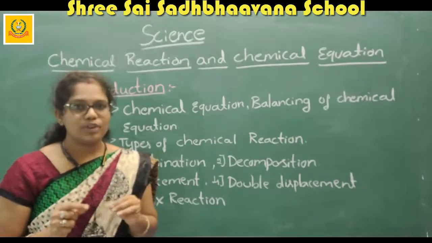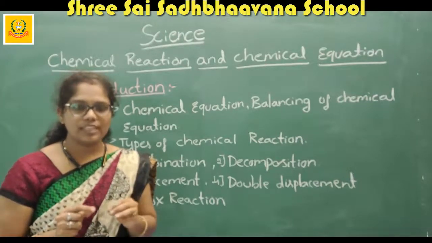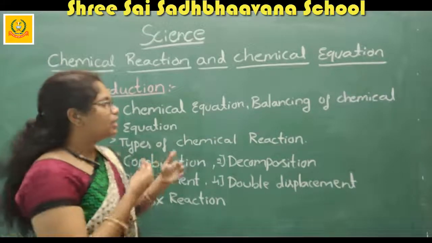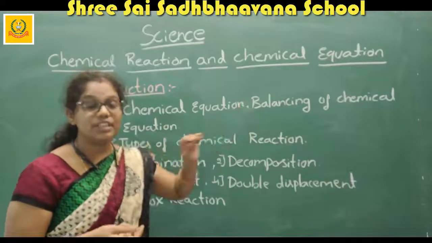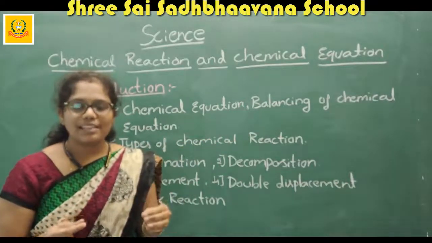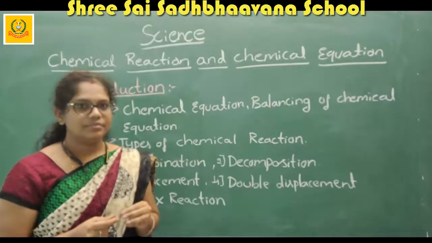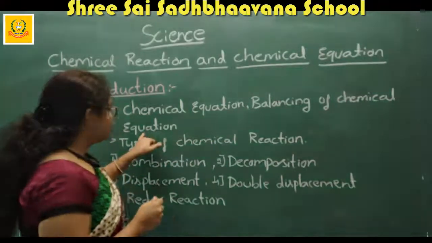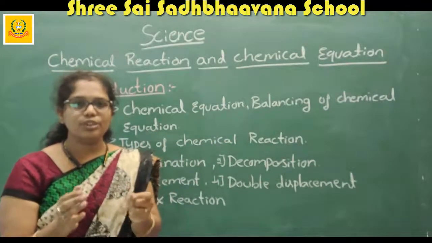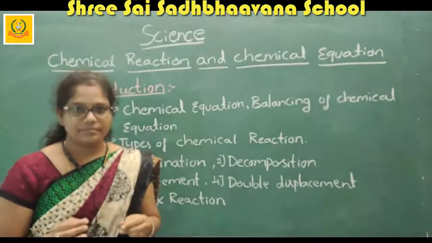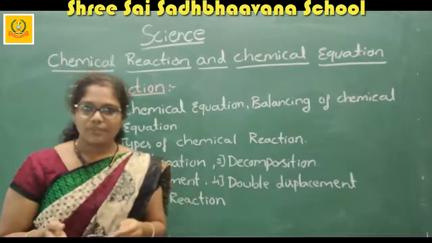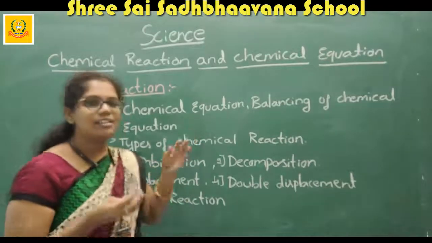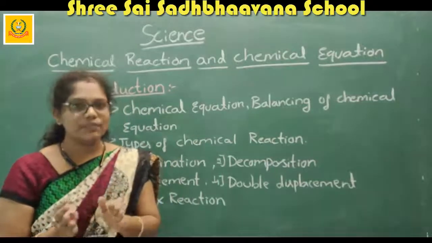This is very important for your examination, and not only for your examination but for your future. For your further education in chemistry, it is very important to know how to balance the chemical equation. After that, we are going to do some examples, maybe 6 to 7 examples, or maybe more than that. We want to complete some examples of balancing of chemical equations.